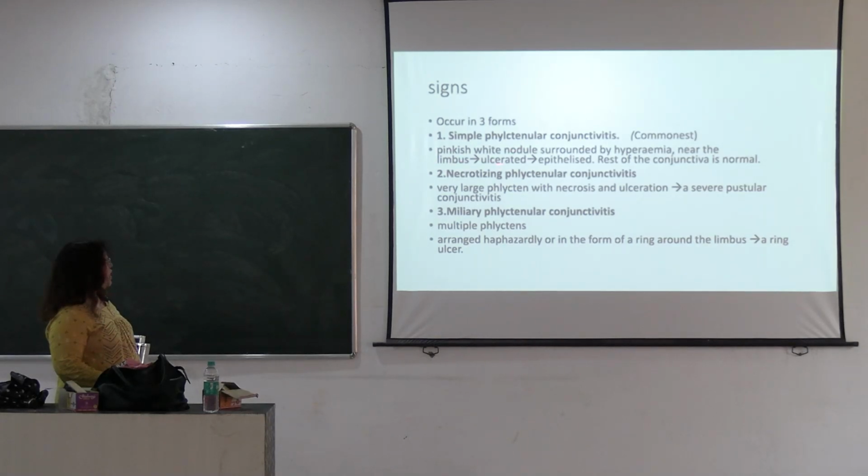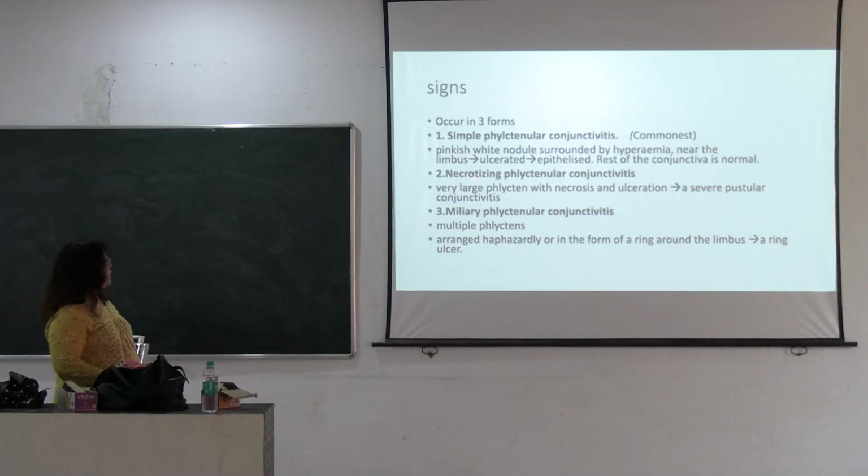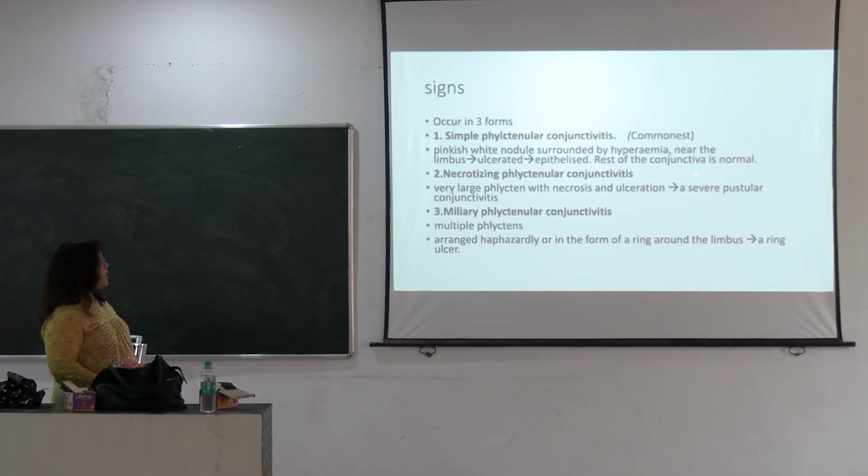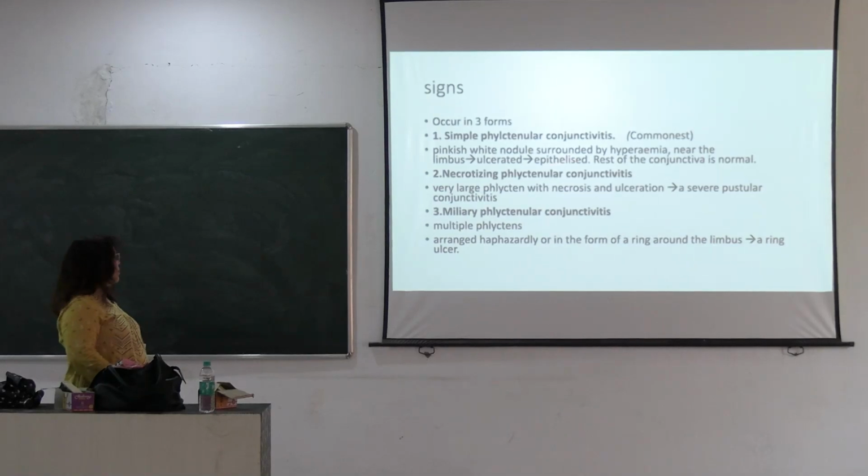When the phlyct ulcerates, this is necrotizing phlyctenular conjunctivitis. Here the phlyct formed is very large, and necrosis occurs, and after necrosis ulceration occurs, a severe pustular form of conjunctivitis.